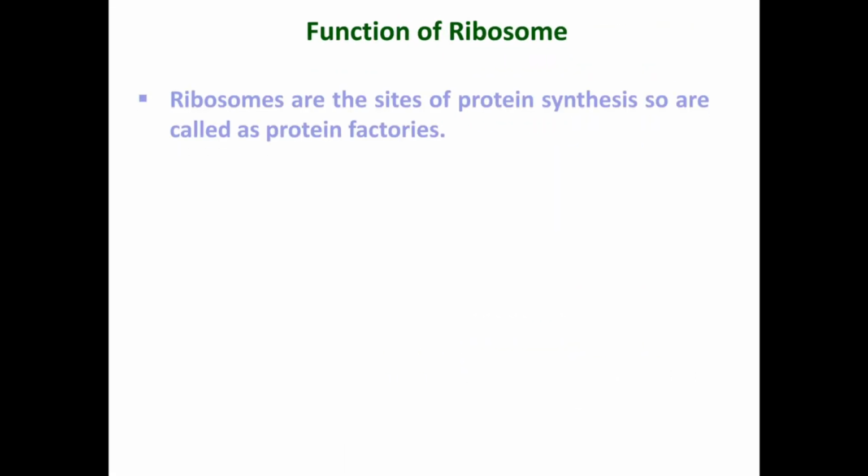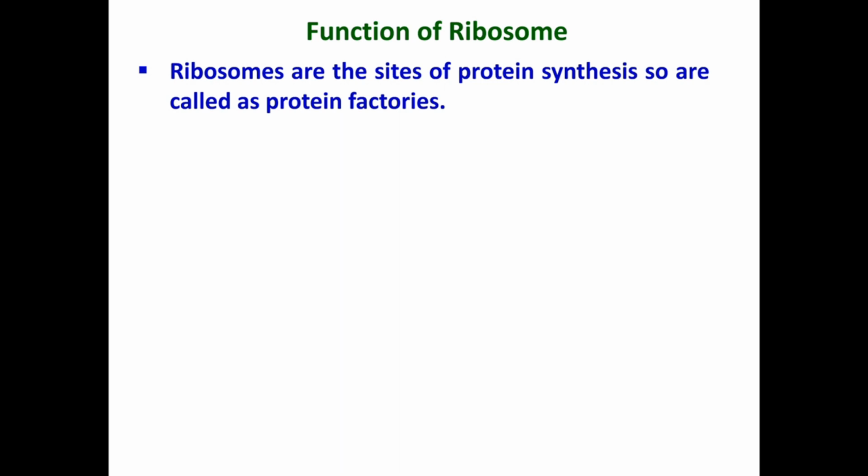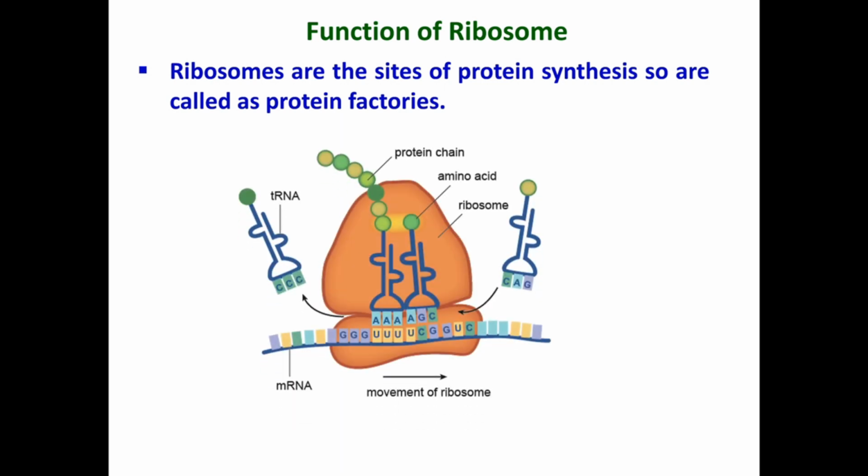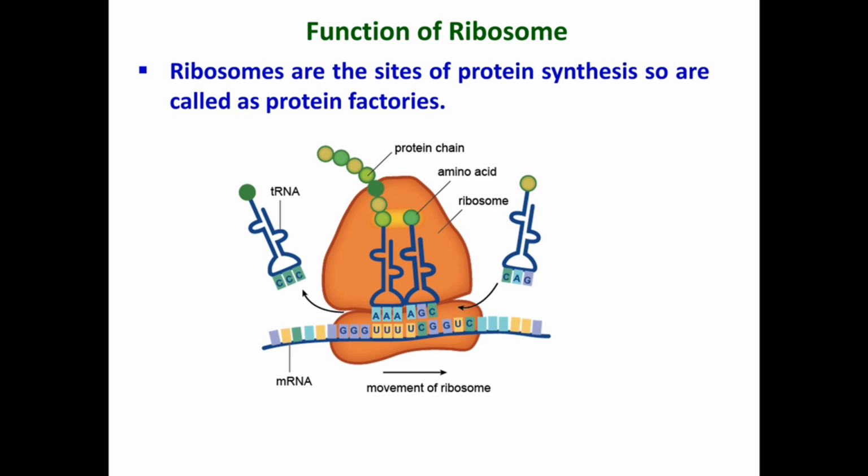Ribosomes are the site of protein synthesis in all living cells, and that's why they are also known as protein factories of the cell. In the diagram as given in front of you, you can observe that the ribosome binds with mRNA and tRNA to synthesize protein. Here the full form of mRNA is messenger ribonucleic acid and the full form of tRNA is transfer ribonucleic acid.